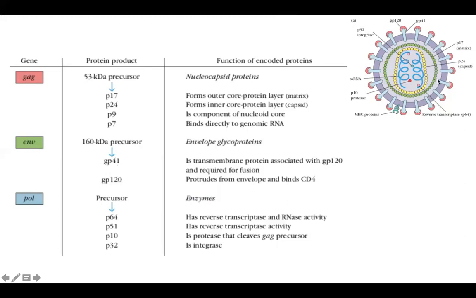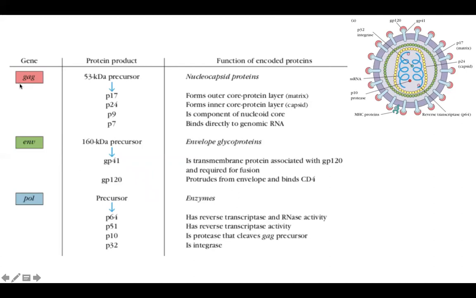Glycoprotein 41 is the transmembrane protein, and GP120 is the outside protein. Why is GP120 important? GP120 is the receptor that is going to bind your CD4. So we say that HIV infects CD4 T helper cells. How does it do that? Through your glycoprotein 120, which is made by the ENV structural gene.